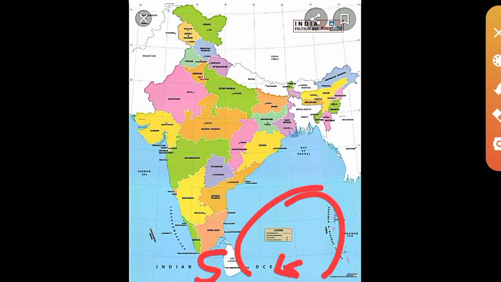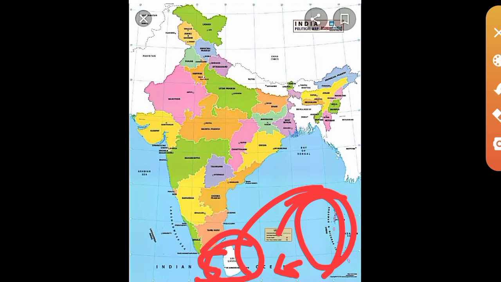Okay. Which is that? Yes, we have neighboring country Sri Lanka. Sorry, the question. Yes, the third question, which island group of India lies to the southeast? That is Andaman and Nicobar Islands.